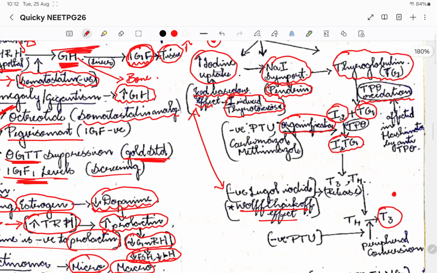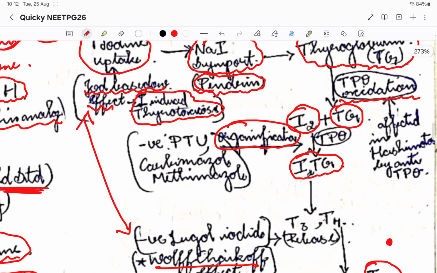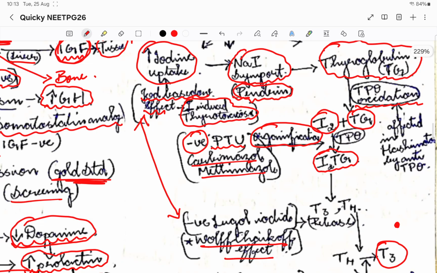Then, as I was telling about organification, we can directly target organification and reduce the hyperthyroidism. This is where PTU, propylthiouracil, will come in. It has an inhibitory action on organification, so the iodine thyroglobulin complex won't be formed. The other ones are carbimazole and methimazole. This is what we use for hyperthyroid patients, right? So this is the target that we are trying to hit.